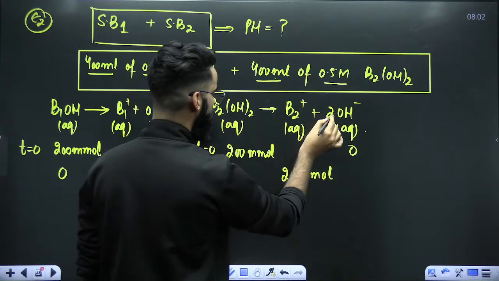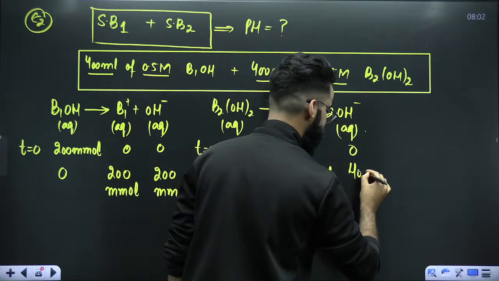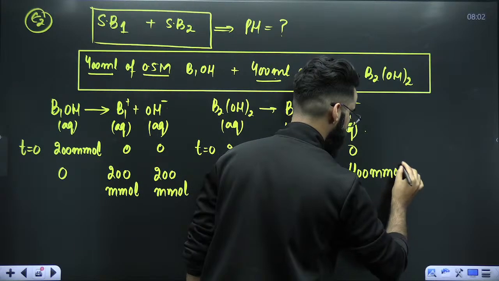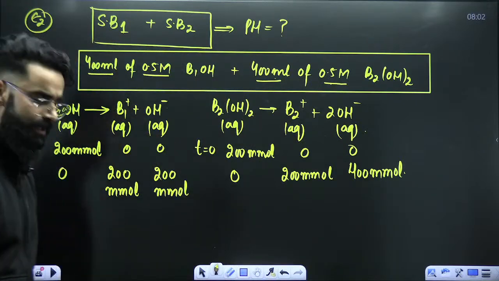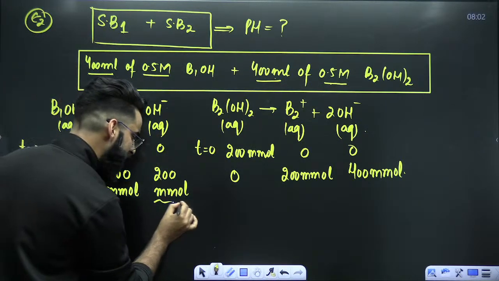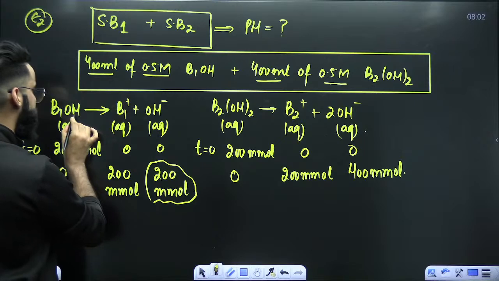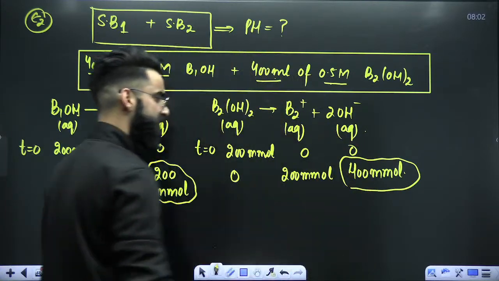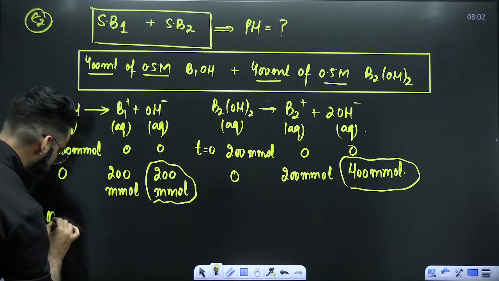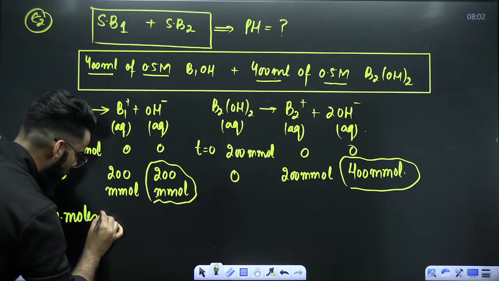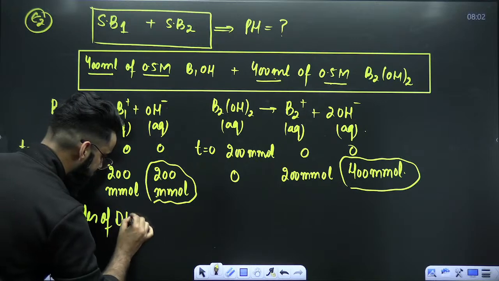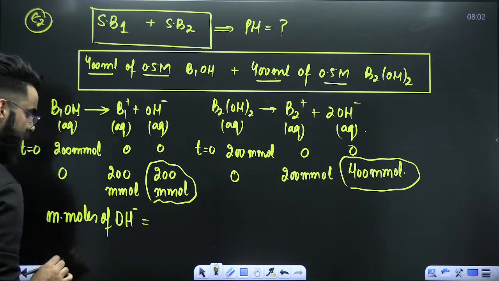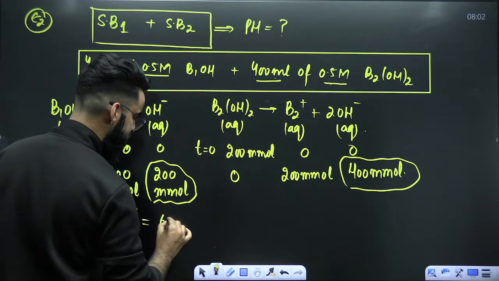Now 1 mole gives 2 moles, so from 200 millimoles you get 400 millimoles. How many millimoles of OH negative from this base? 200. From the other base? 400. How many total millimoles of OH negative do we have? 200 plus 400 makes it 600.